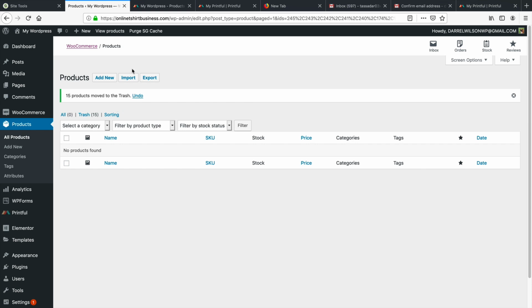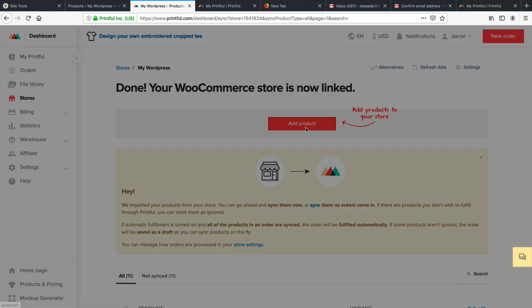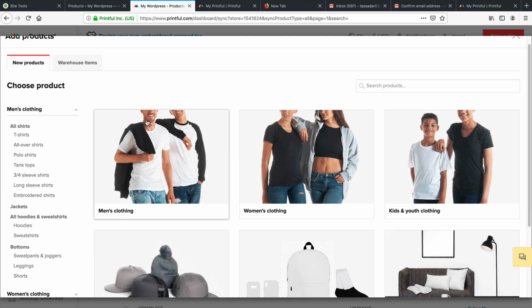All right, so now that we've actually got rid of all of our products, let's go ahead and create our first product. You guys ready? You guys ready to do this? Okay, so right now, click on Add Product. Now, if you don't know how to get here, go on over to your dashboard, Stores, and click on Add a Product.